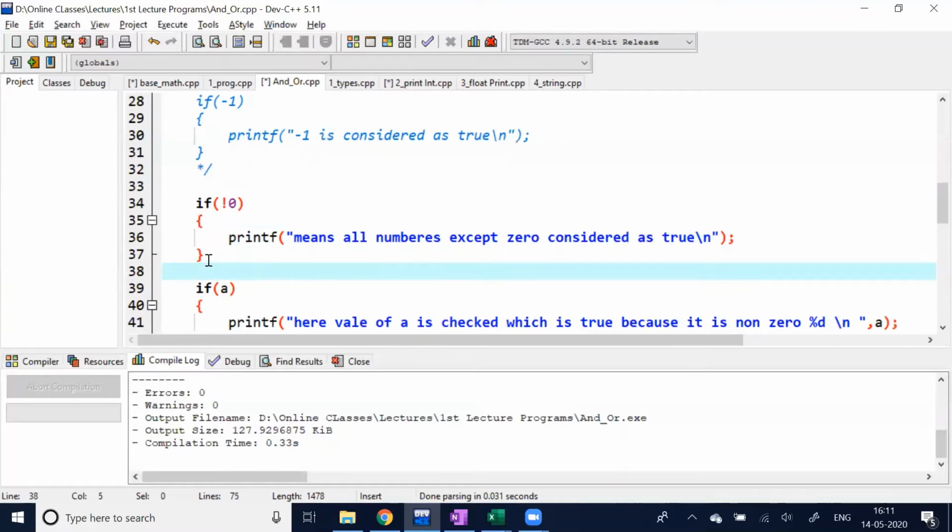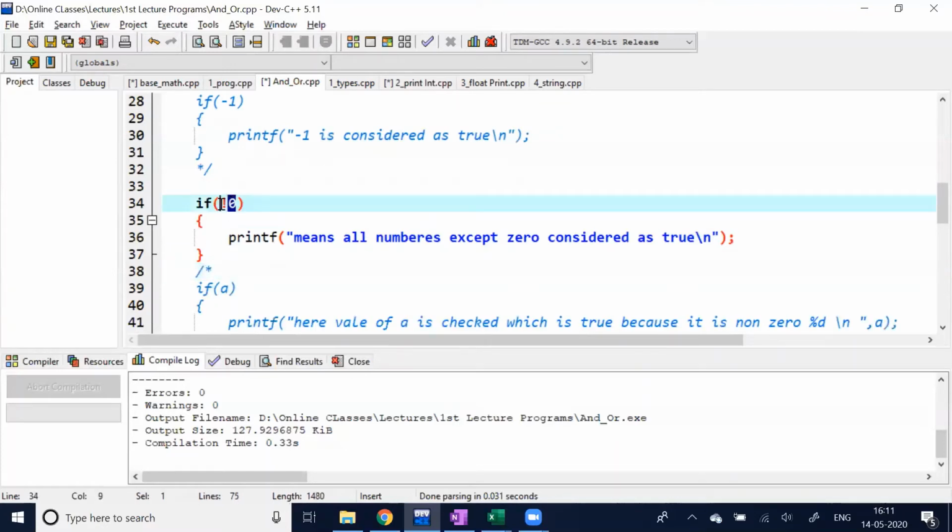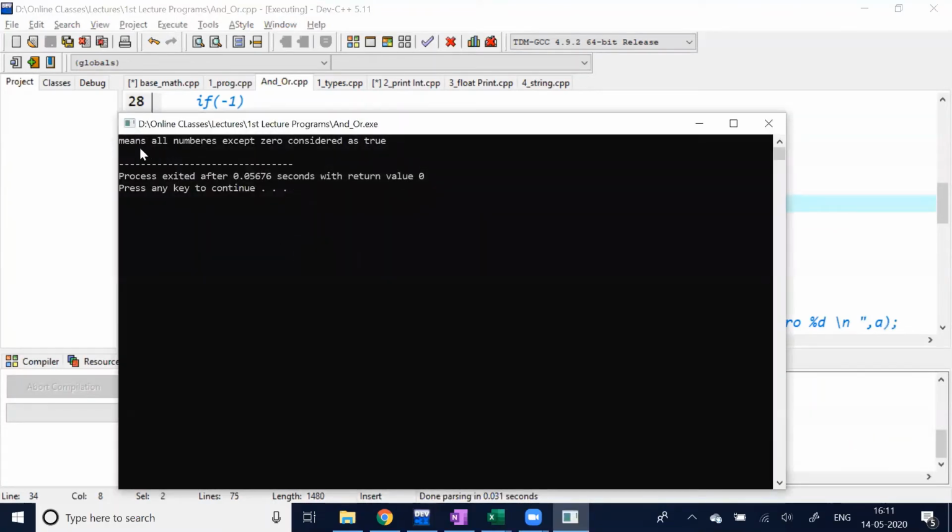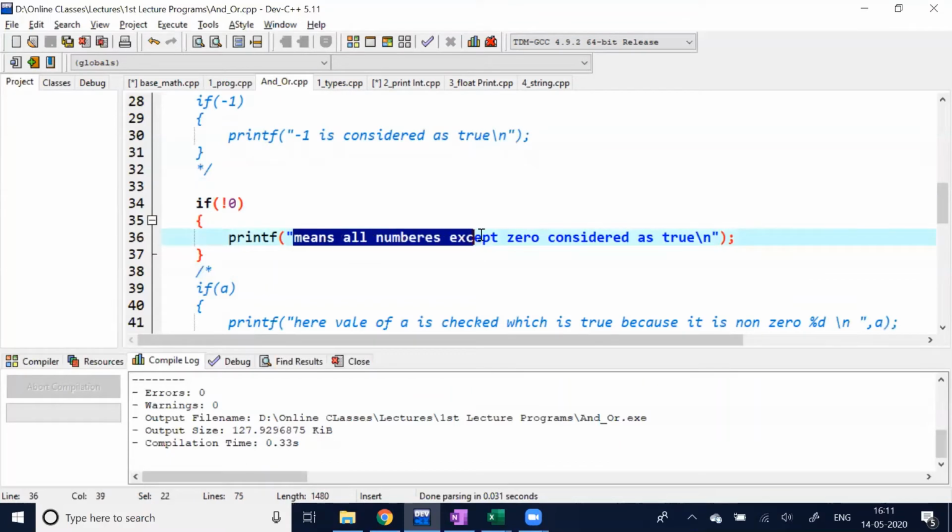Now I am printing not 0. I am taking not 0. That means anything except 0. Will it be considered as true or false? True. So it will be considered as true. That means all the numbers except 0 are considered as true. Fine. That is what I have written in that if. So that is totally correct.